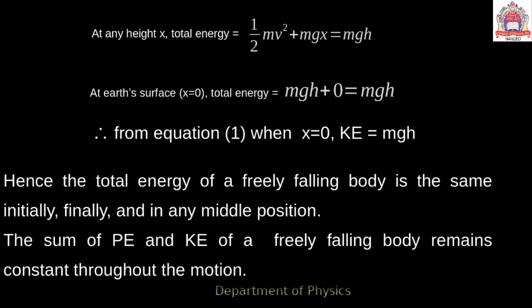So on the earth surface, or we can say for the motion of a body near the surface of the earth, the sum of potential energy and kinetic energy of a freely falling body remains constant throughout the motion. This is the conservative forces and energy function and the motion near the surface of the earth.